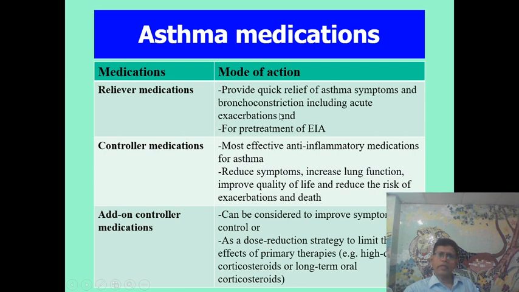Reliever medications provide quick relief of asthma symptoms and are also helpful in the treatment of exercise-induced asthma. Controller medications are the most effective anti-inflammatory medications for asthma; they reduce symptoms, increase lung function, improve quality of life, and reduce the risk of exacerbation and death. Add-on controller medications can be considered to improve symptom control and act as a dose reduction strategy to limit the side effects of primary therapies, that is, of high-dose corticosteroids or long-term oral corticosteroids.